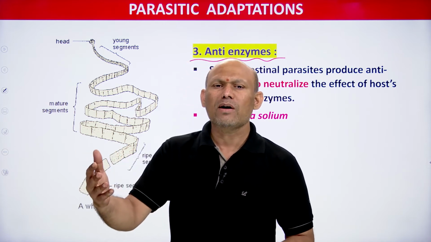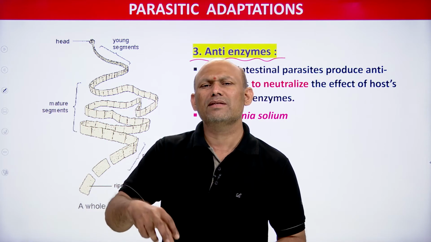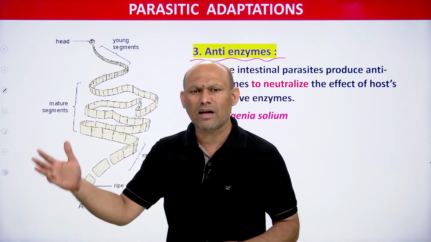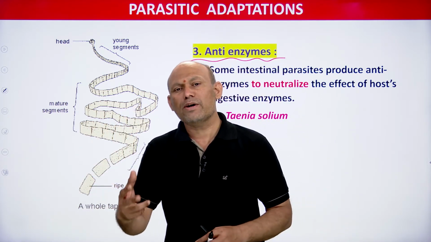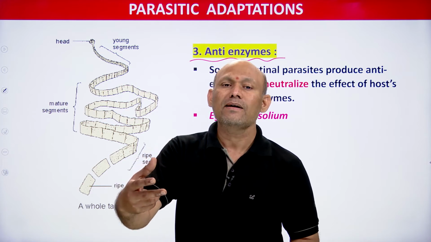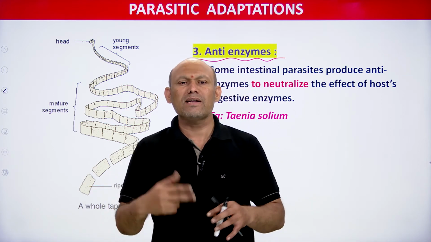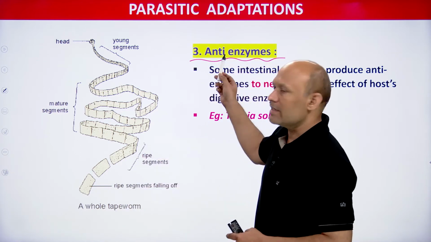The parasites which cannot produce anti-enzymes, their body is simply covered with cuticle, students, or a protective tegument, you can see. And some parasites neutralize the enzymes of the host by releasing some chemicals, and those chemicals released by the parasites to neutralize the enzymes of the host are called anti-enzymes. Why?